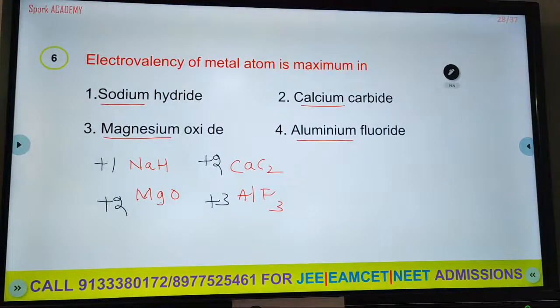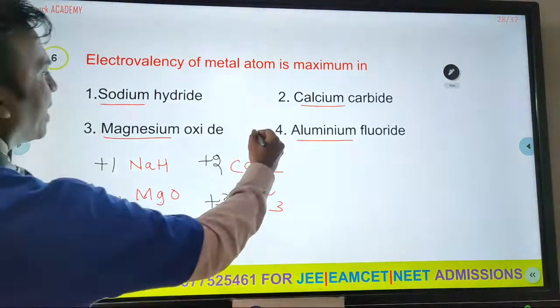Now tell me, what is the answer? So the answer is aluminium trifluoride. So the fourth one is the answer. Yes.